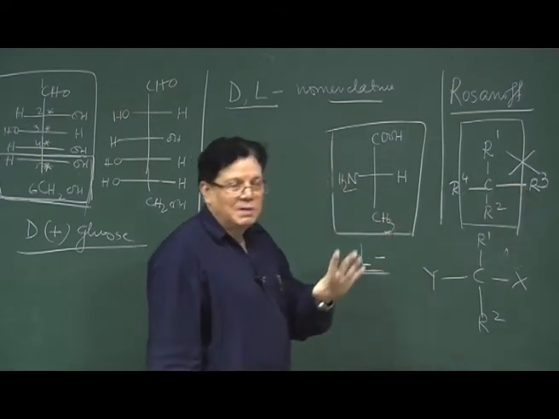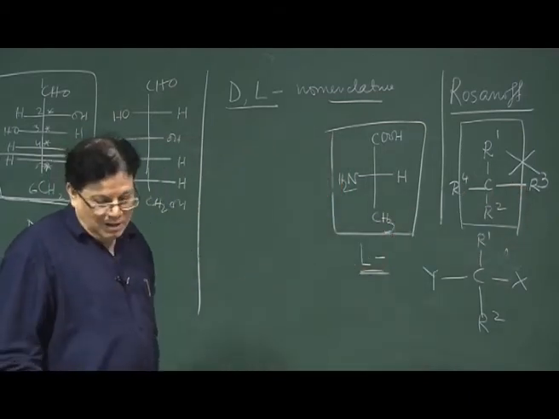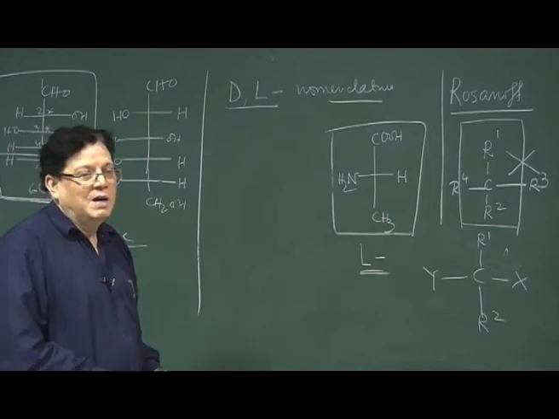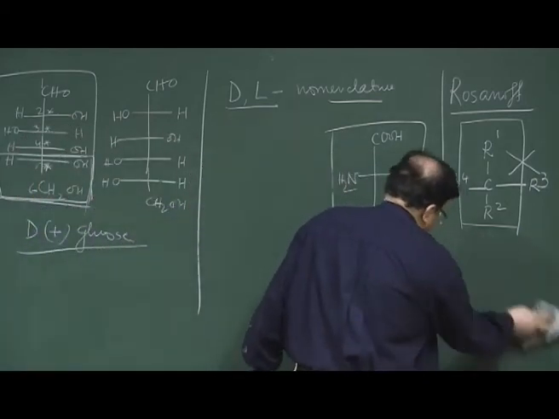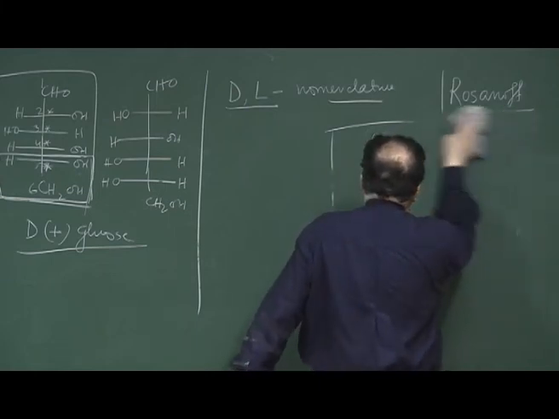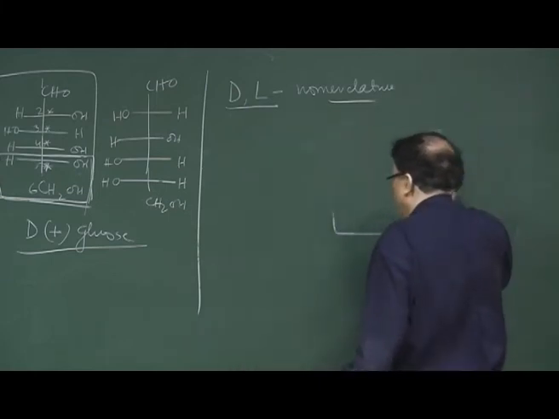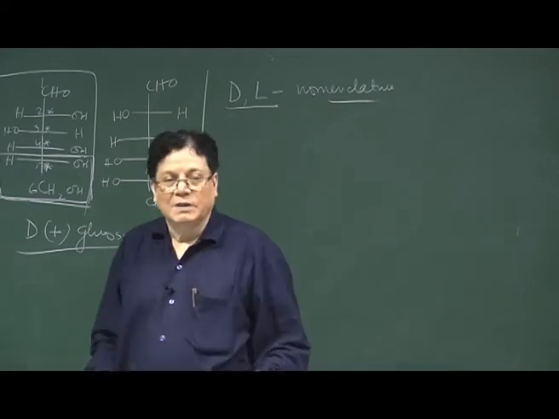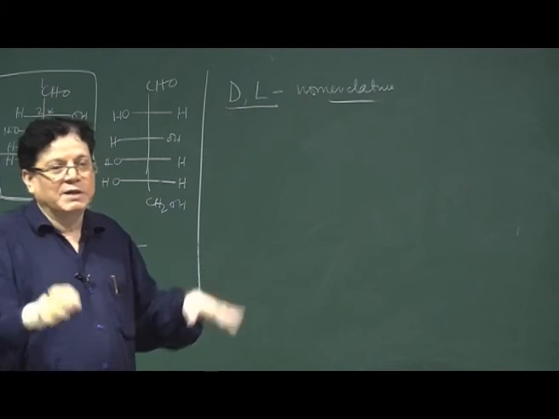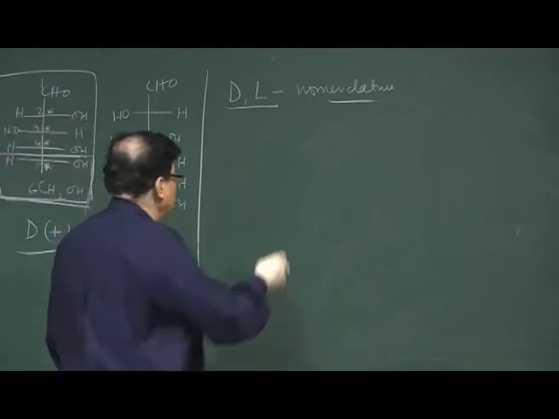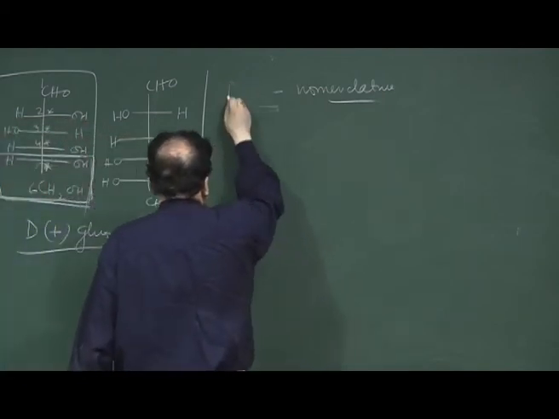For that system it is applicable, otherwise for many other systems it fails. So, the community felt the need for introduction of another methodology which is applicable to all systems, and that is what is called RS nomenclature.